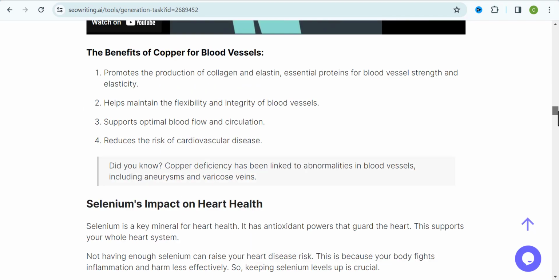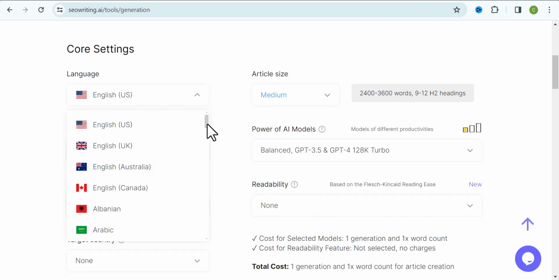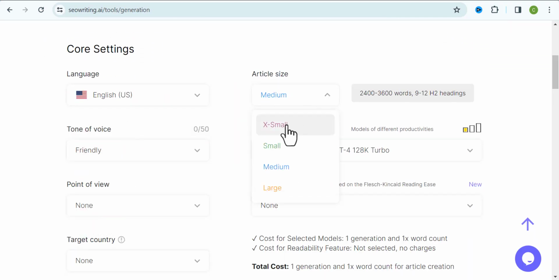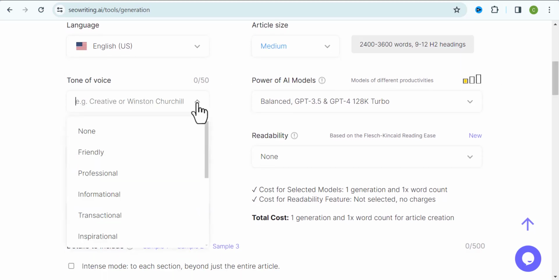So in this video, I'm going to be showing you how to use the same AI writing tool that I make use of to write blog articles that people are paying me for. Alright, so this can also be a way for you to start making a living online.